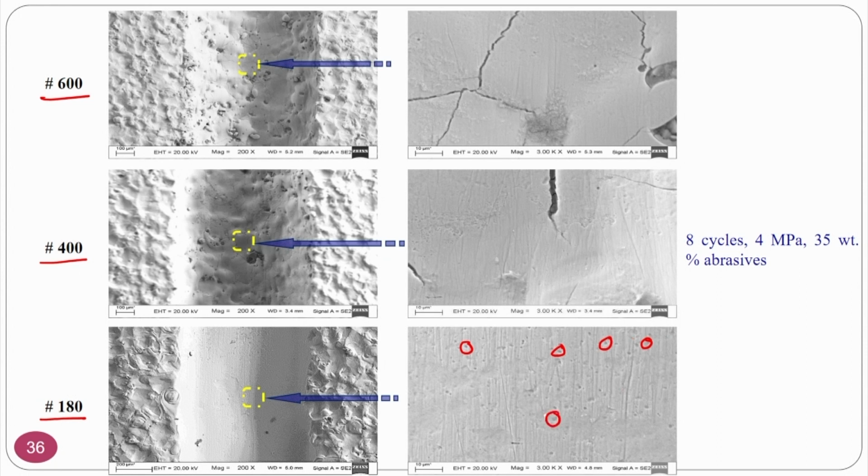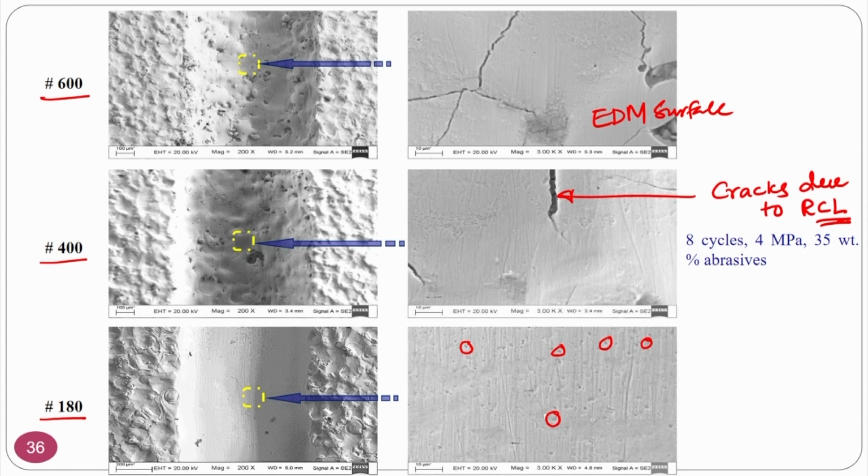You can see here, this is the EDM surface, because the EDM recast layer is a brittle layer. Here also cracks are enormously present. If you increase the abrasive size, what will happen? These cracks gradually go off. These are cracks due to the recast layer of the EDM process, and these cracks should be removed.